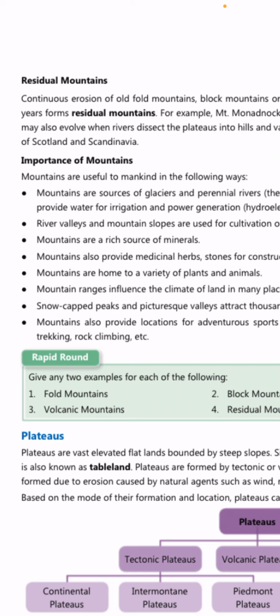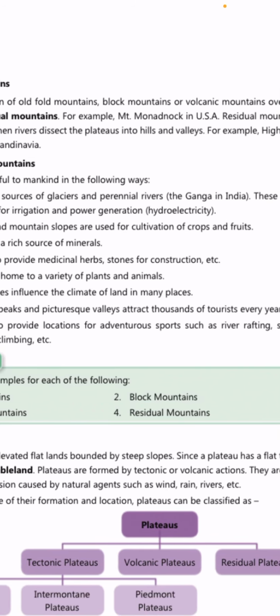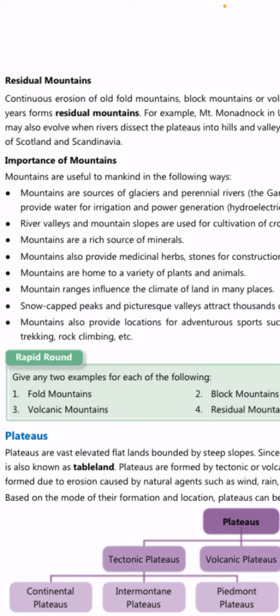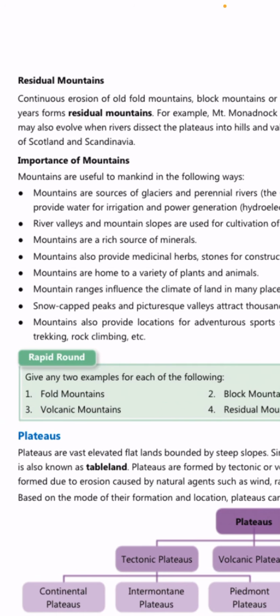So the importance of these kind of mountains that are very much required for us: what is the use of them to mankind? So mountains are source of glaciers and perennial rivers. The Ganga river in India, and these rivers provide water for irrigation.